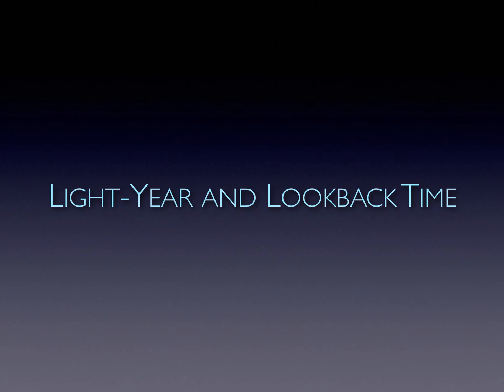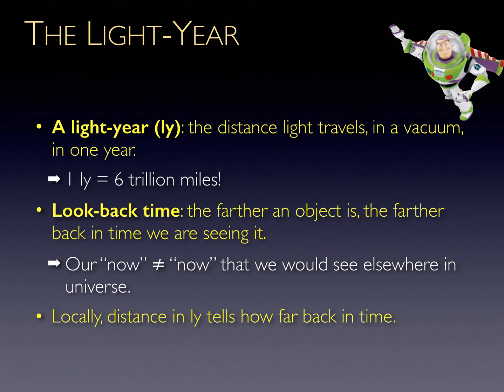This video covers the light-year unit and the somewhat more interesting concept of look-back time. The light-year is the distance light travels, through a vacuum, in 1 year. Space provides a pretty good vacuum, so this is basically the distance light travels through outer space in 1 year. In miles, this is a distance of 6 trillion miles.